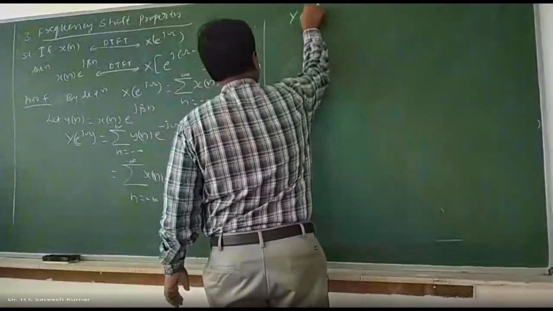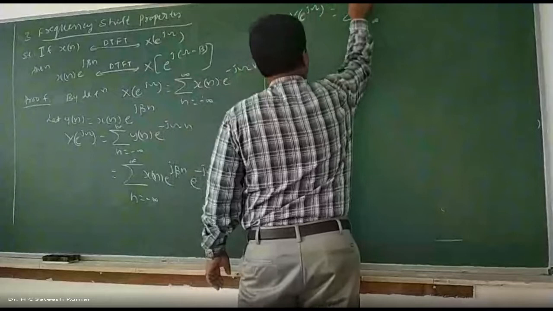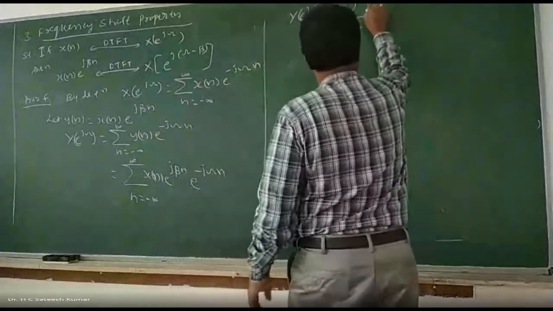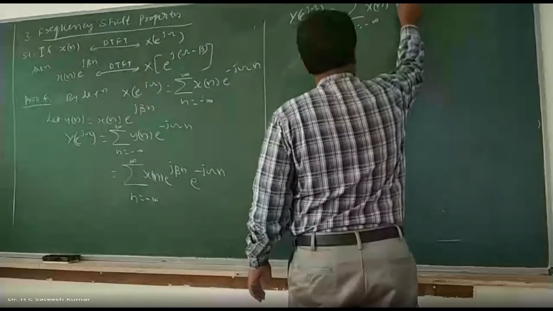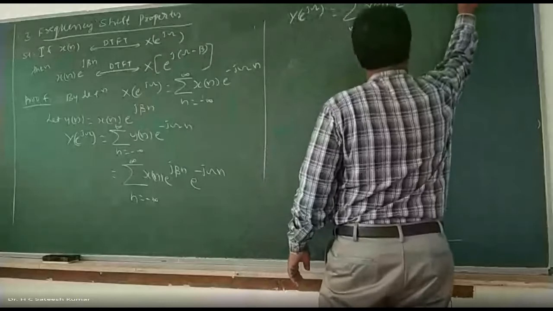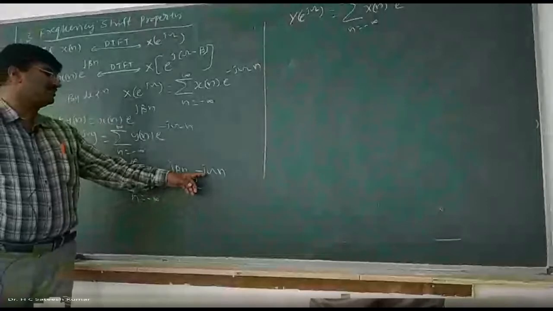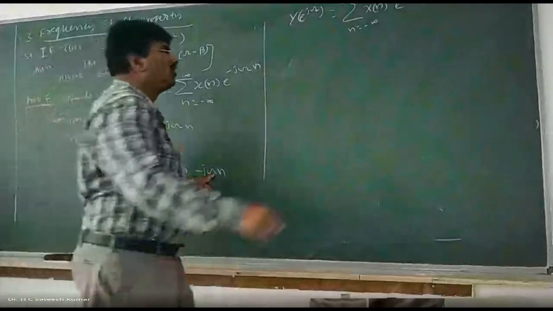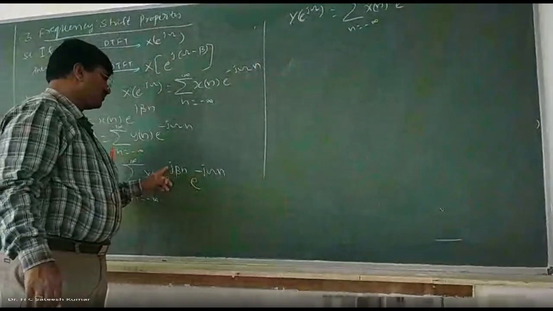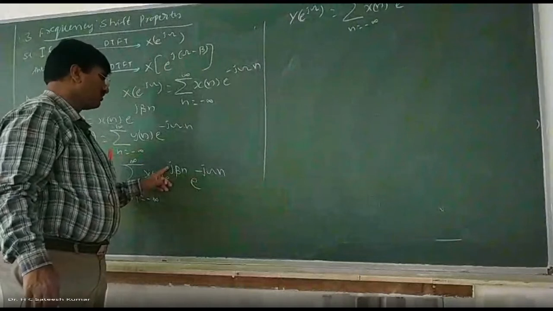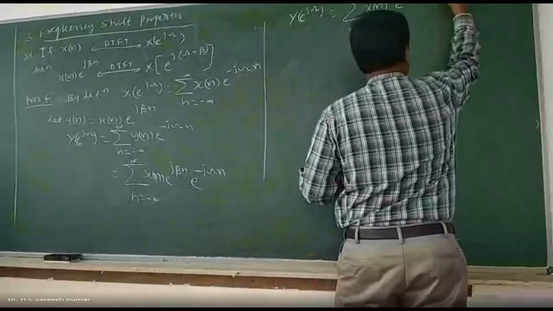Y of e to the power of j omega is equal to summation n varies from minus infinity to plus infinity x of n into e to the power of minus j omega n, and e to the power of j beta n. You take n outside, combine these two. If you take minus j and n outside, what is left out? Omega, and minus beta. So omega minus beta into n we get.